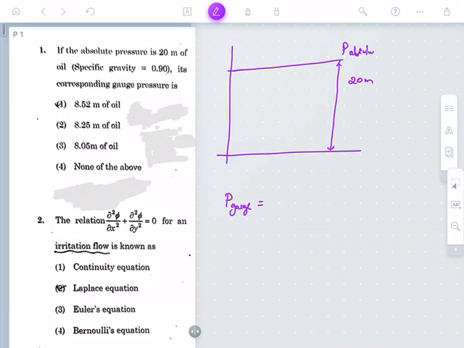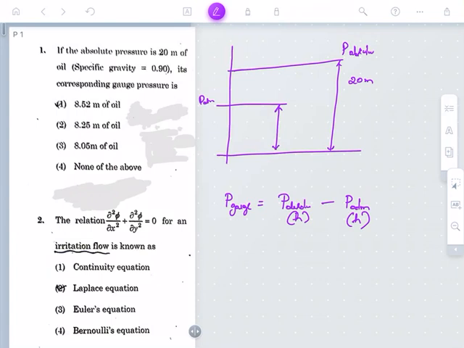Gauge pressure will be equal to absolute pressure minus atmospheric pressure, with respect to H. If I take this as the atmospheric pressure, what is the height we need to find?